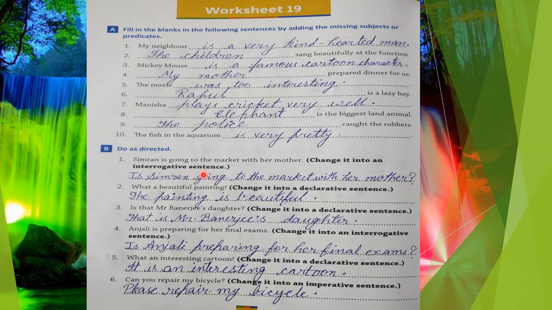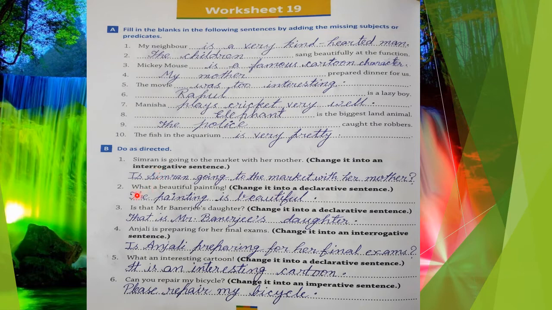So you will change it like this: is Simran going to the market with her mother? Simply you have to put the helping verb at the first place and then the sentence will be converted or changed into an interrogative sentence. जो भी आपके helping verb है, is, are, was, were, will, shall, do, does, did, तो उसको आप first place पे कर दोगे तो sentence interrogative में convert हो जाएगा.